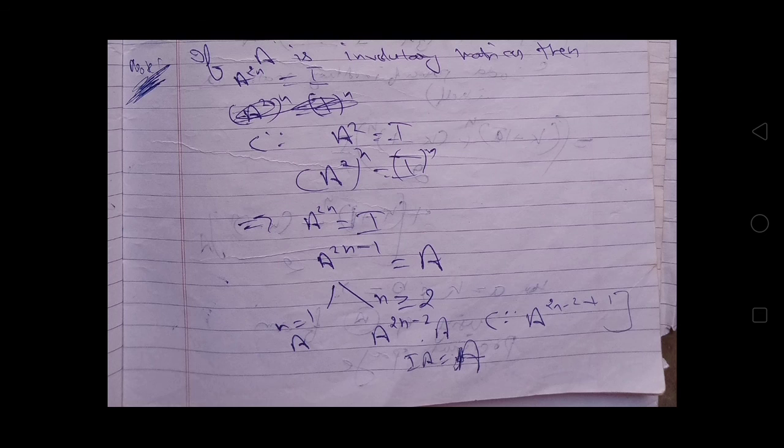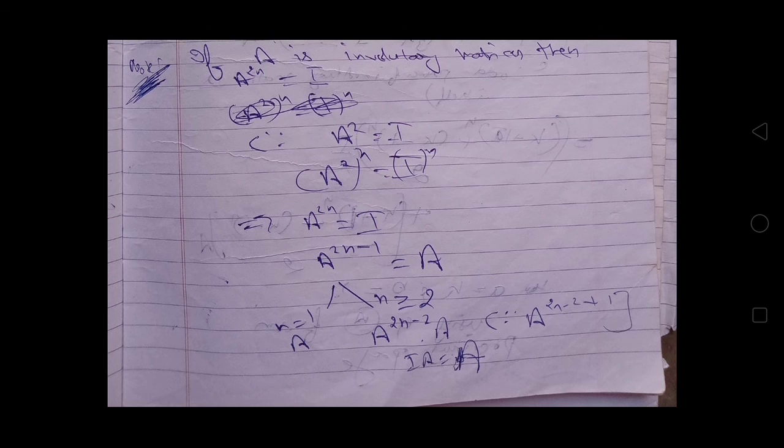Okay, now here is another note. If A is an involutory matrix, then A raised to the power 2n will be equal to the identity matrix. It is given that A is an involutory matrix, which means A raised to the power 2 will be equal to the identity matrix. Taking power n on both sides, we will get A raised to the power 2, raised to the power n, equal to the identity matrix raised to the power n, which further gives A raised to the power 2n equal to the identity matrix, because we know that any power of the identity matrix is itself. This means that A raised to the power 2n minus 1 will be equal to matrix A. If n is equal to 1, it will become A.